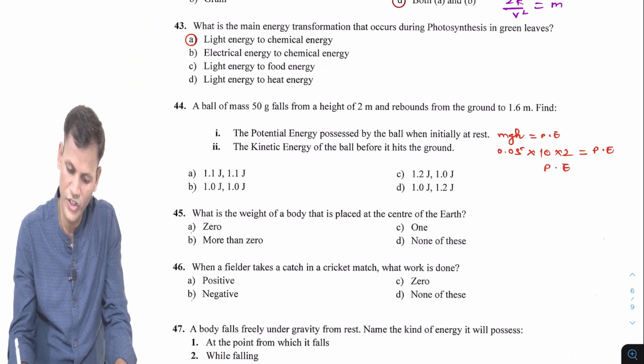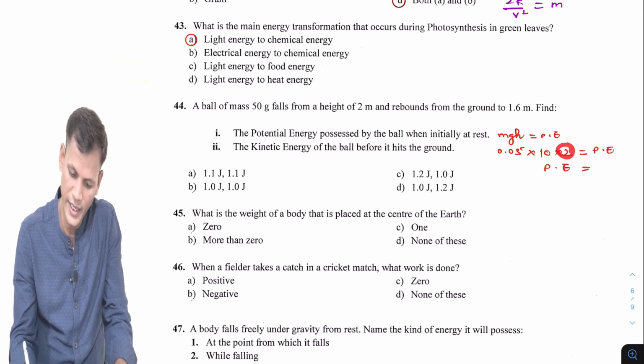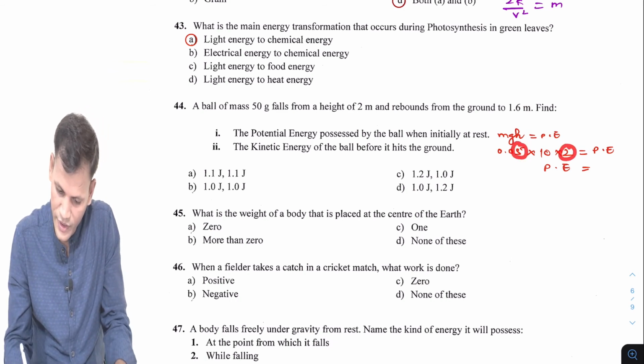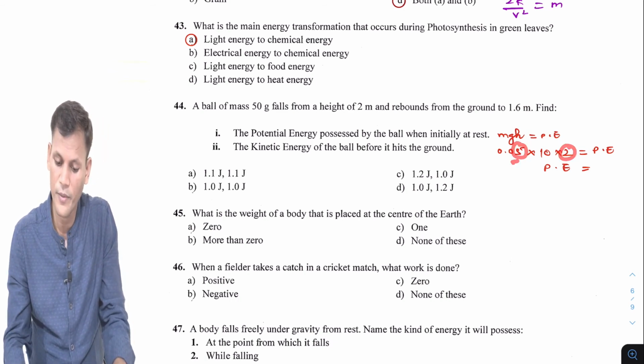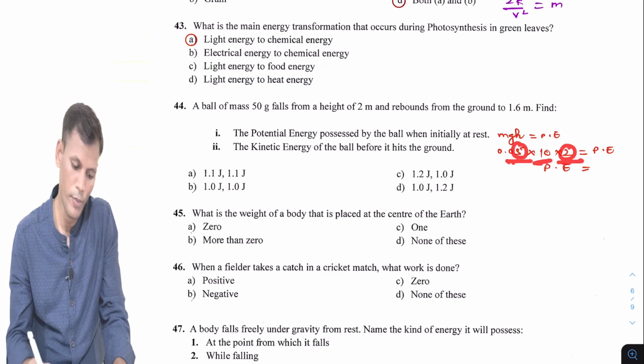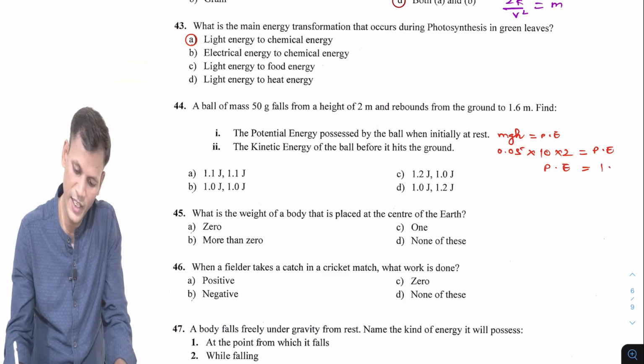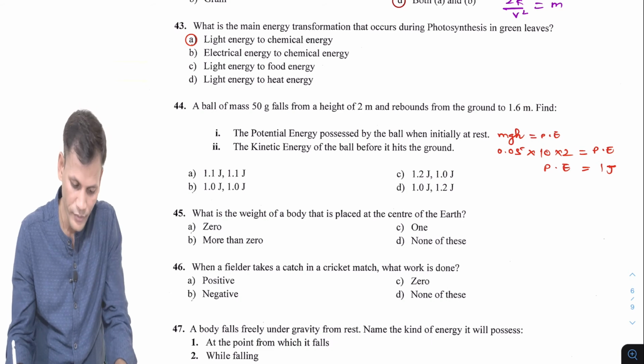So potential energy will be 5 twos are 10, 0.1. Now it becomes 0.1 into 10, which will be 1. So potential energy becomes 1 joule.